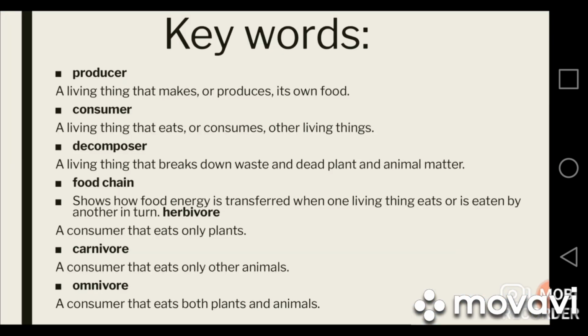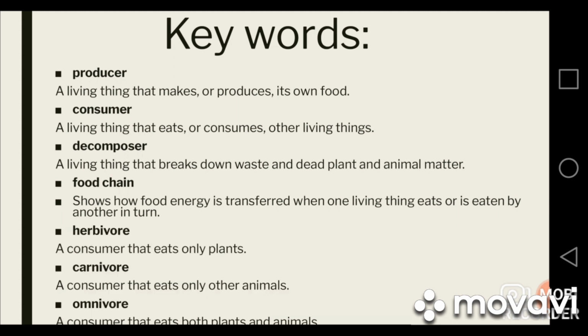Let's discuss the keywords for today. Today we will discuss 7 keywords and the definitions of these keywords are given on page number 115 of your textbook. Producer. A producer is a living thing that makes or produces its own food. Consumer. A consumer is a living thing that eats or consumes other living things. And decomposer is a living thing that breaks down the waste and dead plants and animals to get energy.